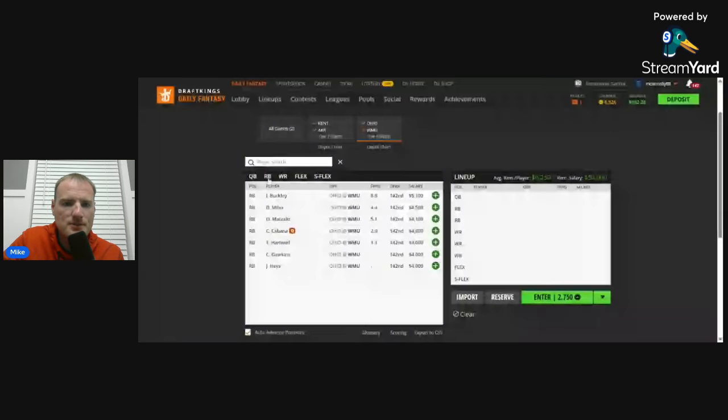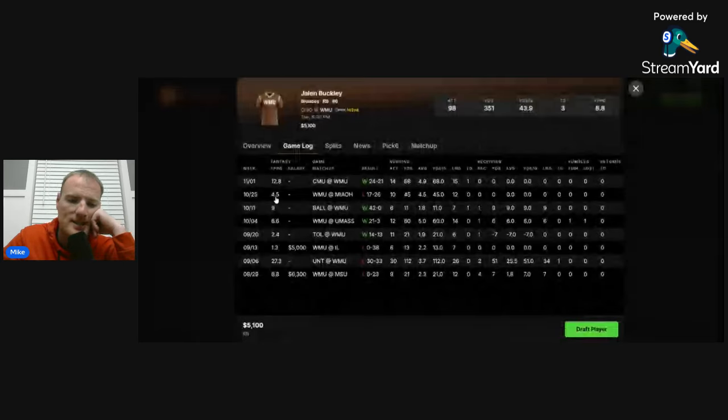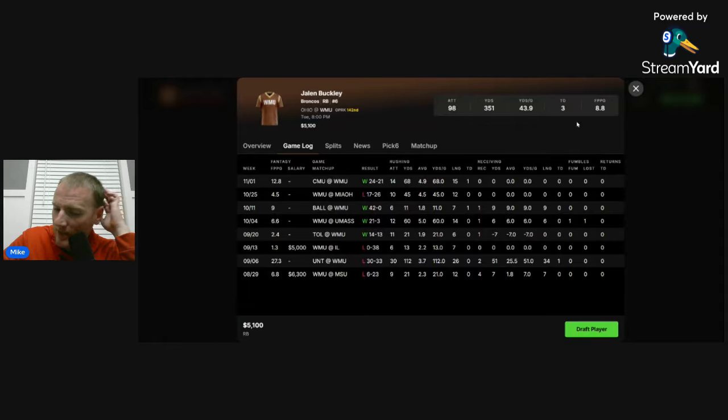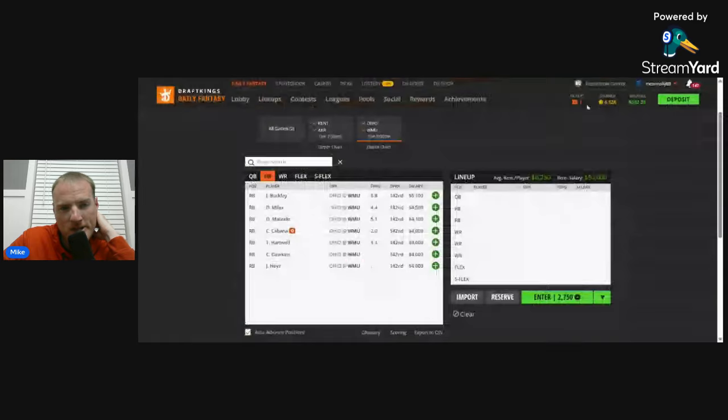At the running back position, we've been talking about this name for a few years now, and he's still there. It's Jalen Buckley at Western Michigan. He has been the number 1 back this season. They got rid of a lot of the competition that he had for carries. The downside is now they're getting a lot of carries for the quarterback, Brock Lowry, which we hadn't had to deal with in previous seasons. So unfortunately for Buckley, he's still seeing less of a workload than he probably should be, but he's a workhorse running back, $5,100. Not a bad matchup.